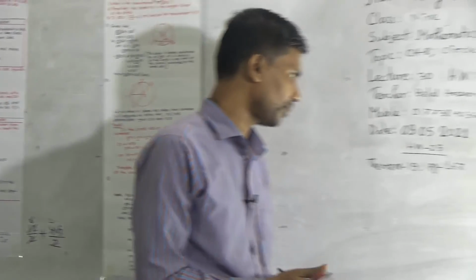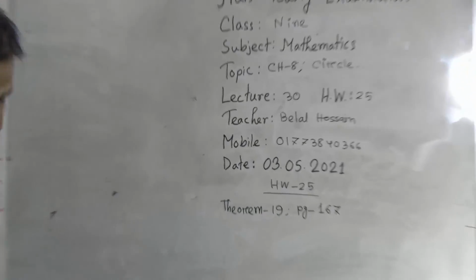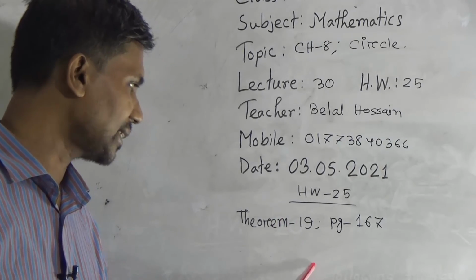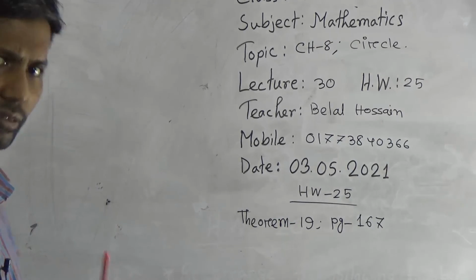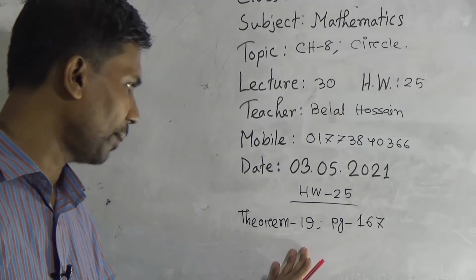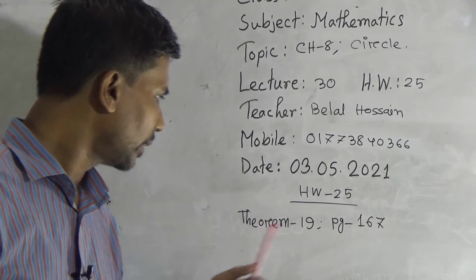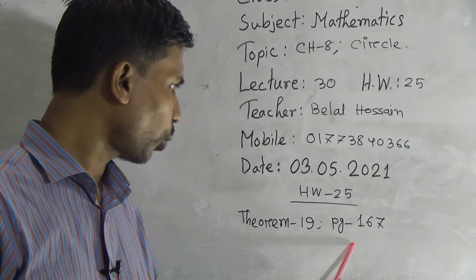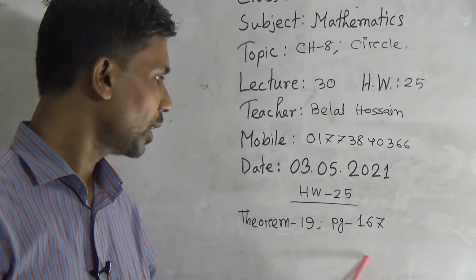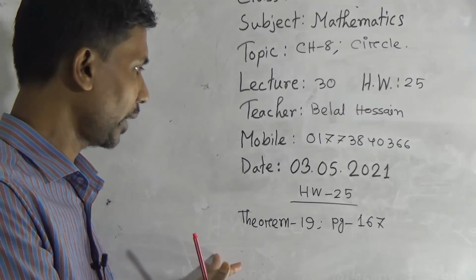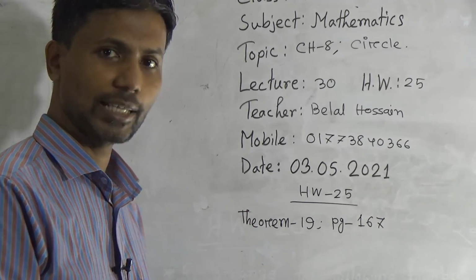Now I will talk with you about the SW topic. Look, SW number 25, theorem number 19. Theorem number 19 is the converse of theorem 18. Okay, the converse of theorem 18. Okay student, and this theorem is included on page number 107 of your book. This solution has been given. So this is your SW.